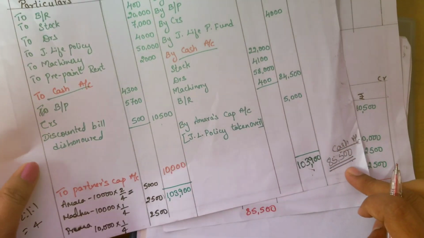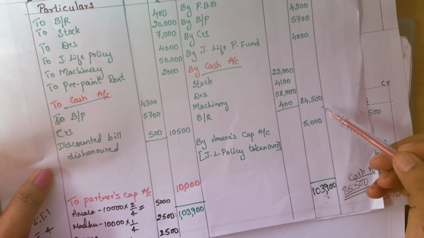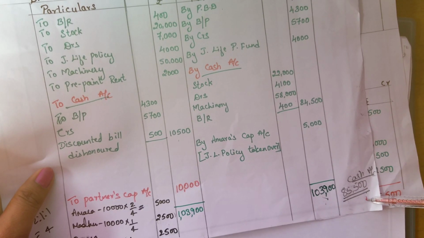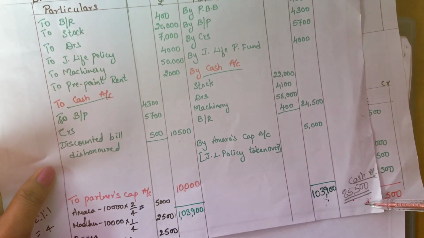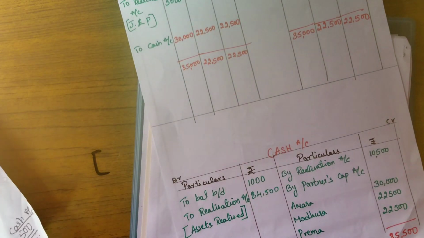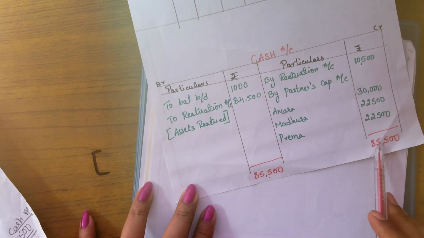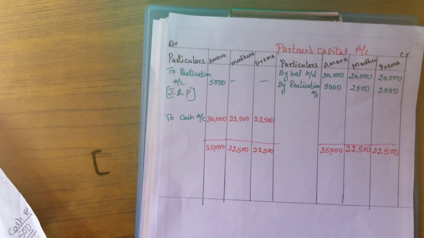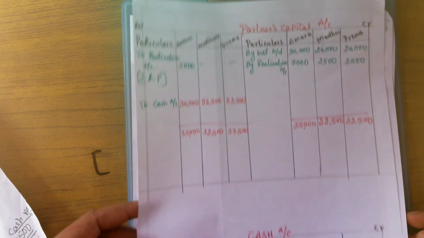As I told you, when we were preparing the realization account, once we calculated the assets realized, I found that 85,500 would be the answer. I told you this initially, and the same answer we got in the final cash account. So this is how we prepare the partners capital account and cash account.